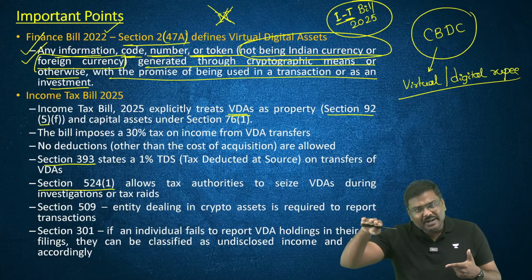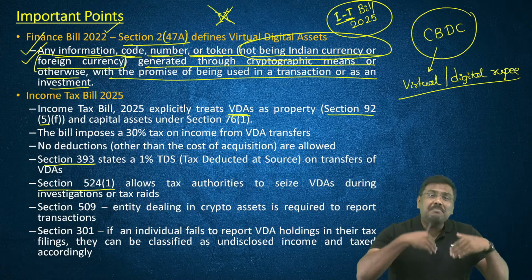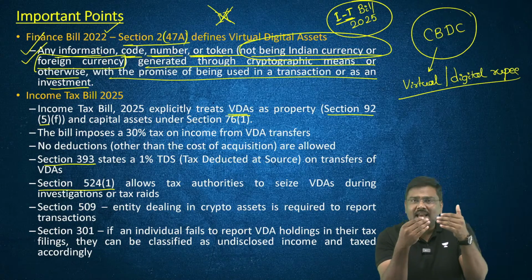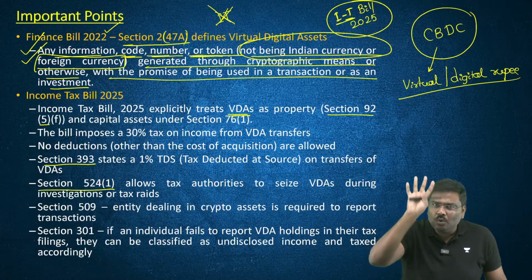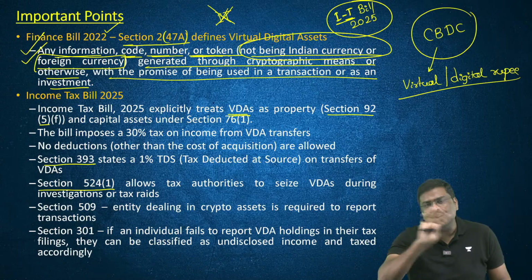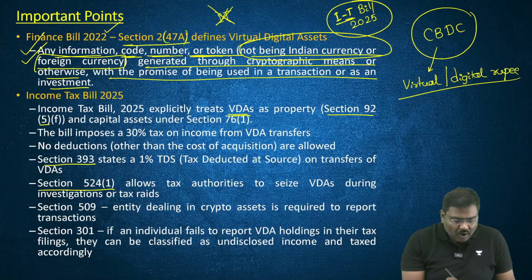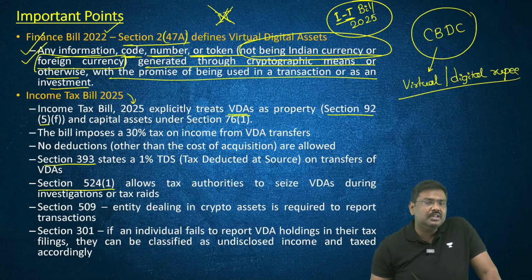Let the standing committee give any recommendations if they want. Let the government pass this as a bill, make it an act. Let it be notified, and then and only then the section numbers will become relevant. Okay, now what are the proposals in the Income Tax Bill of 2025 associated with the VDAs?